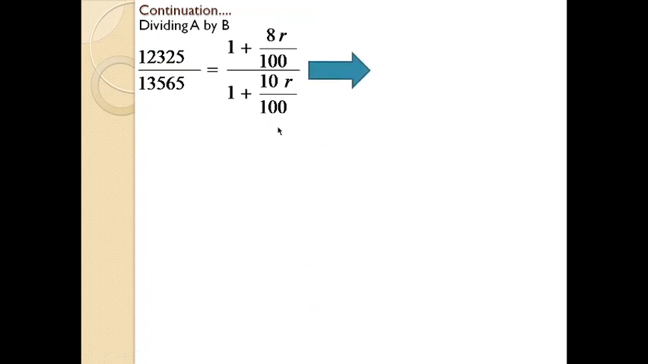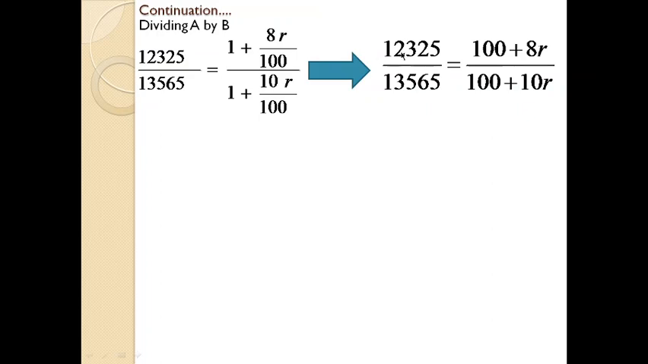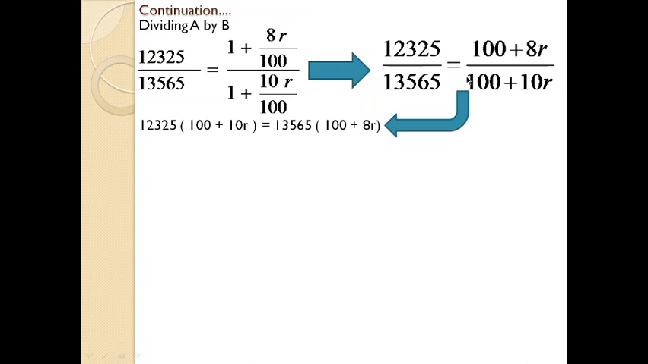By solving this, you will get 12,325 over 13,565. Here 1 plus 8R by 100, this is basic maths, it will become 100 plus 8R, and 100 plus 10R. This can be written, by using cross multiplication, as 12,325 into 100 plus 10R, that is the left hand side of the equal sign, and 13,565 into 100 plus 8R, that is the right hand side of the equal sign.